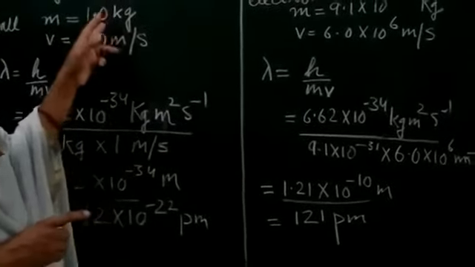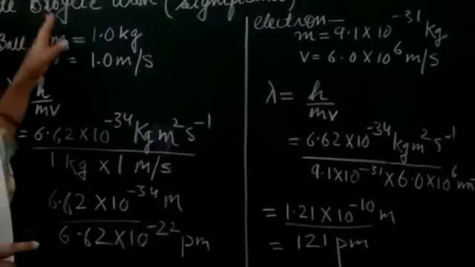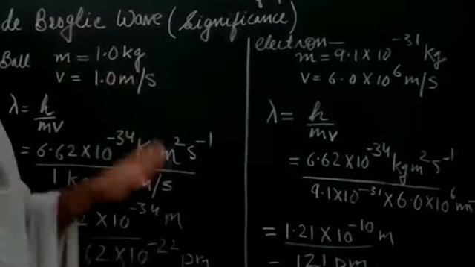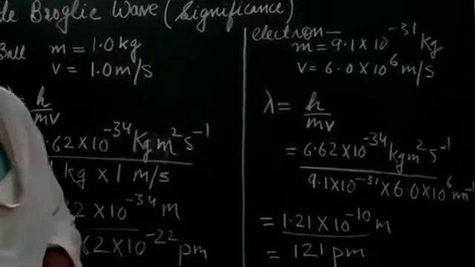So here we can conclude that the de Broglie wave equation, or de Broglie wave nature, is significant mainly for the microscopic object.